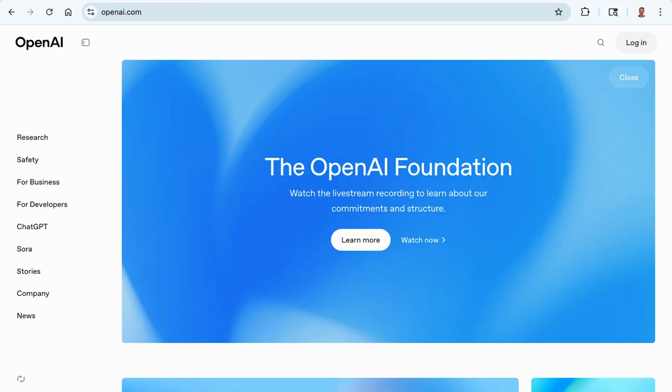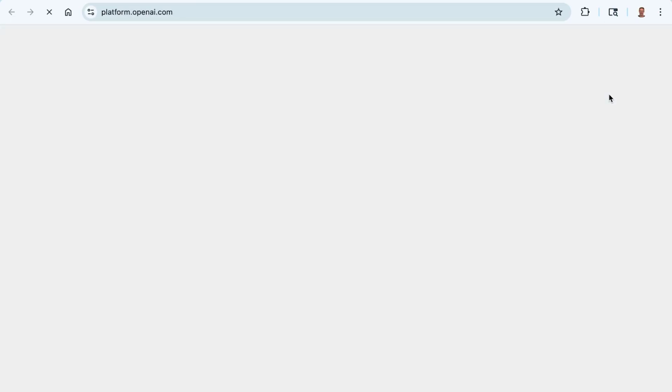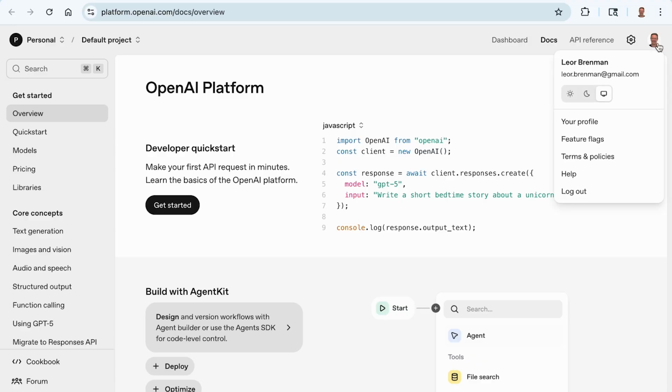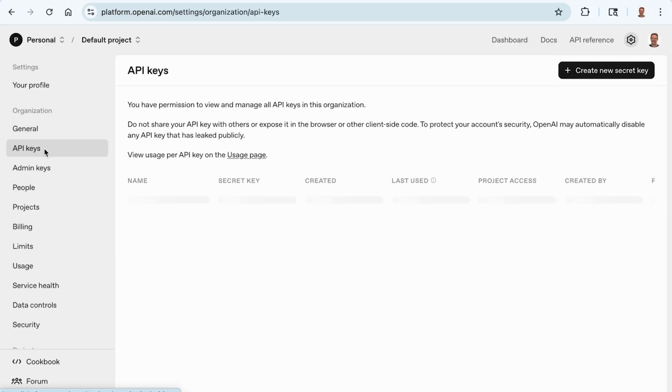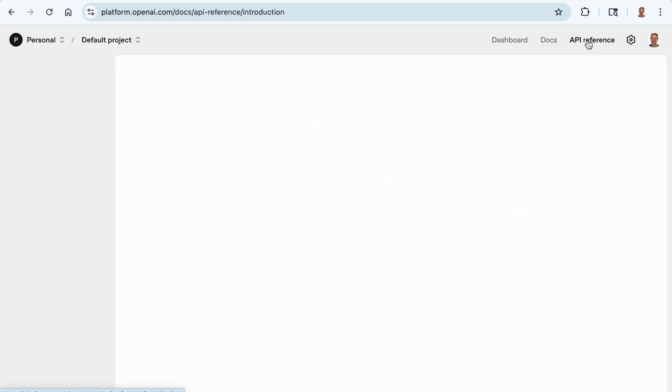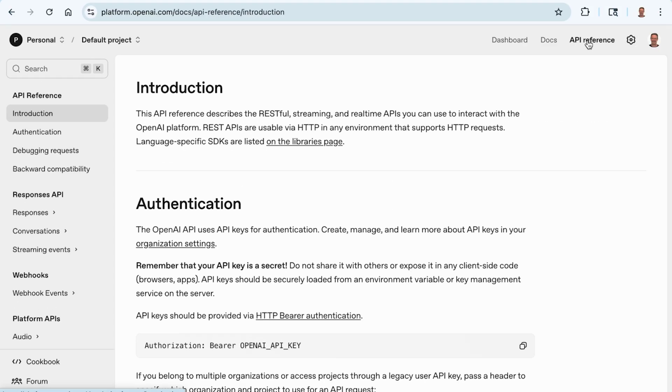So for both the API key and the model name, you can go into openai.com. You'll need an account, and you'll need to fund it so you can have a key. And I'm going to the API platform. First, your key, you'll find here. You can create new keys, delete keys. Well, you can't view a key after it's created, so don't forget it. And I'm going to go to the API reference because I want to find a model.